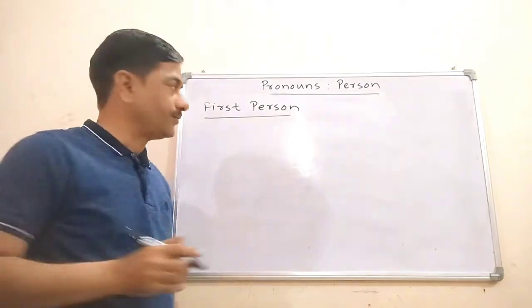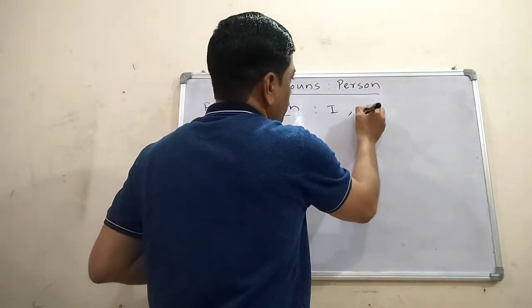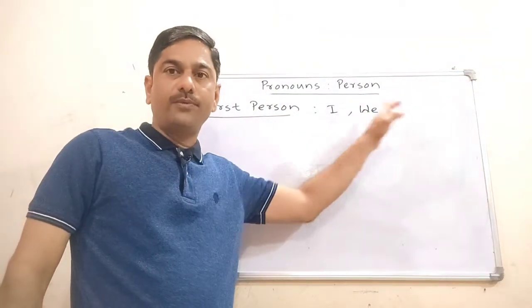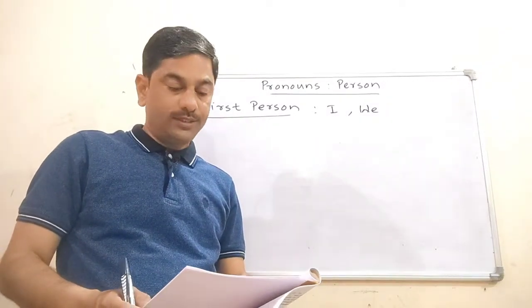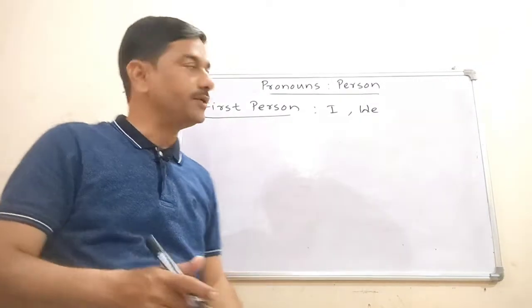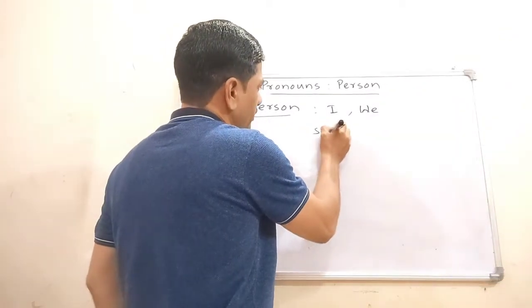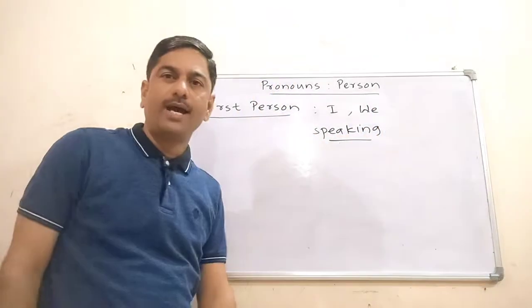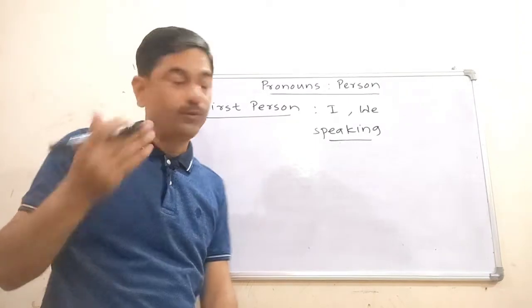See, I and we, these two pronouns are of first person. I is singular and we is plural. I and we stand for the person or persons speaking. So they stand for the person who is speaking. So I is first person singular and we is first person plural.